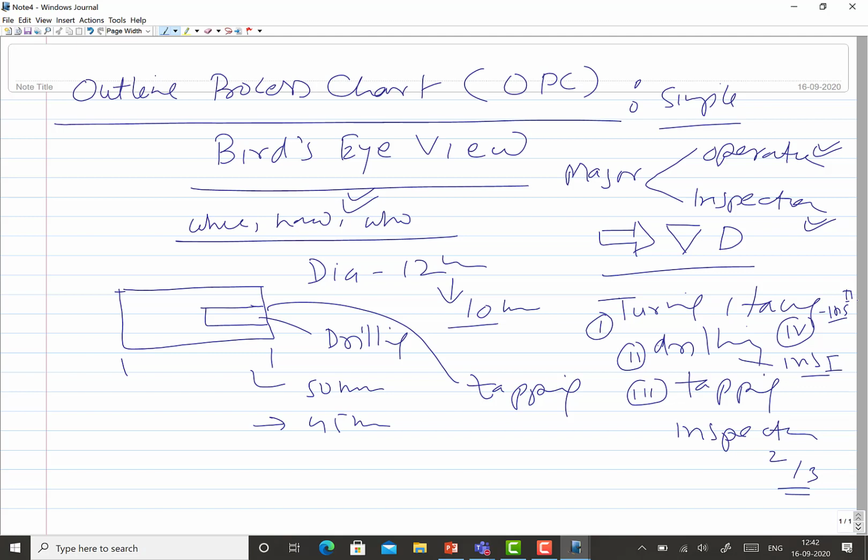So for making this job, what are the different things that we need? It is always started like this. In any case, we'll be starting this way. Say, start with a vertical line on the right side like this. So the first operation is turning, so this you can write here as a 1.